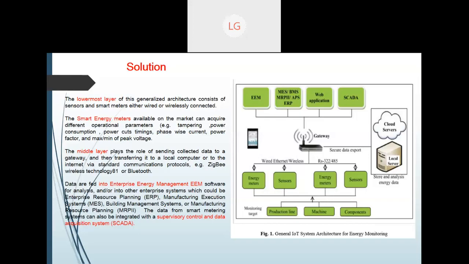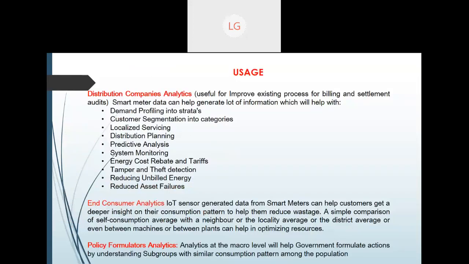Again, you can see the usage. I wanted to show what they are doing nowadays once they have collected all this billing data. They use this information for demand profiling, for the Delhi region, the Noida region, and so on. Based on that they have divided demand profiling into strata and done customer segmentation. Then they have started providing localized services, predictive analytics, and system monitoring. There are also energy cost rebates and tariffs, and they can also see whether any theft is being detected or not.